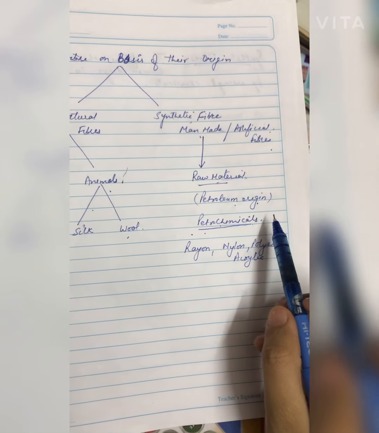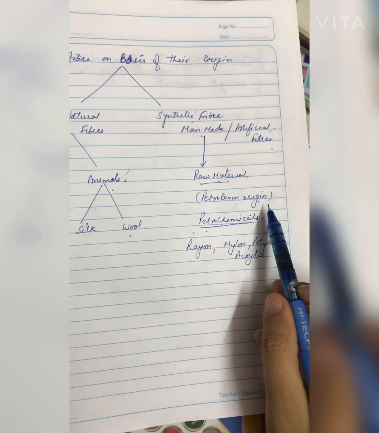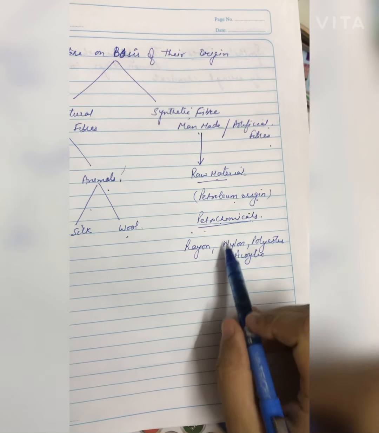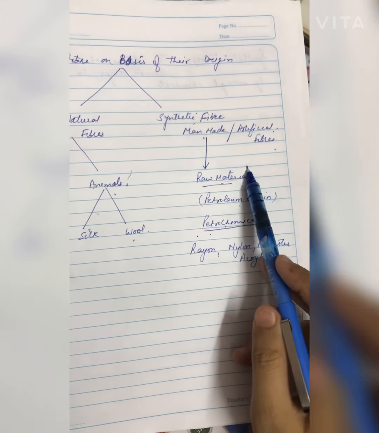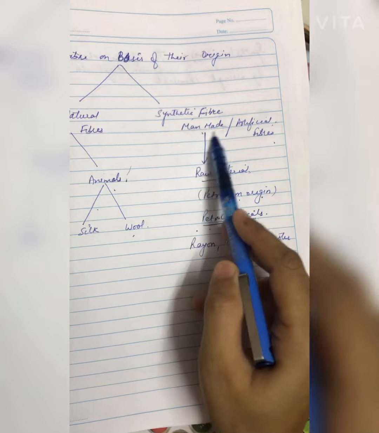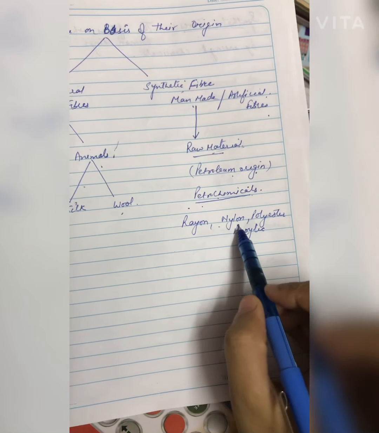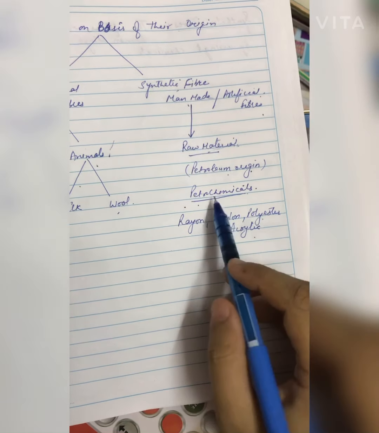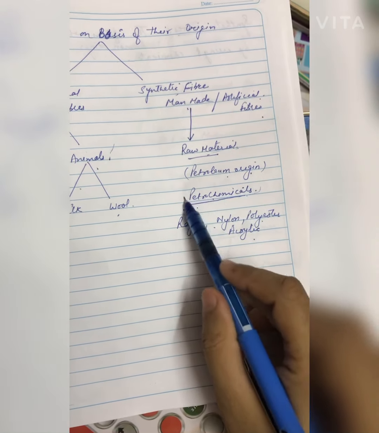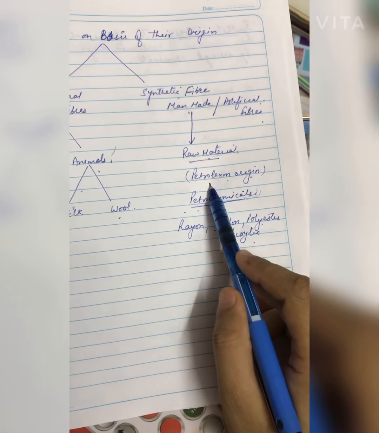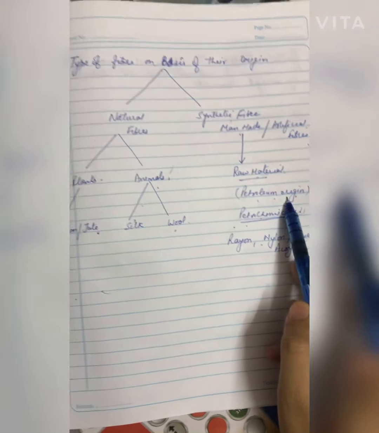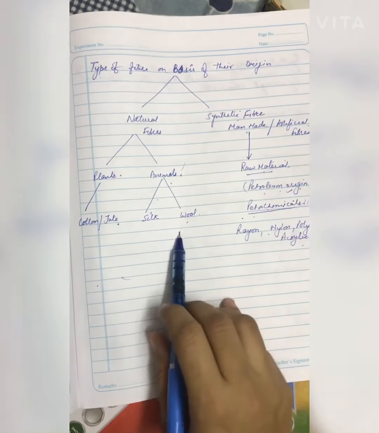When we process them in a laboratory or factory, we get different types of fabric, and these fabrics are man-made. For example, rayon, nylon, polyester, acrylic are made up of petrochemicals, or products from petroleum origin. I hope it is clear to you. Yes.